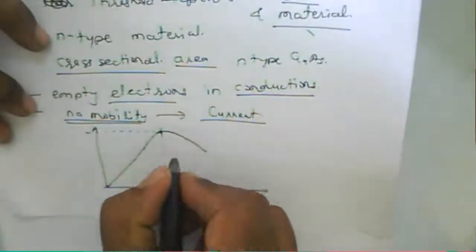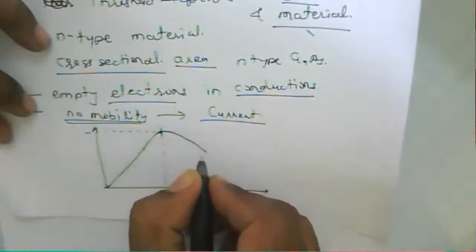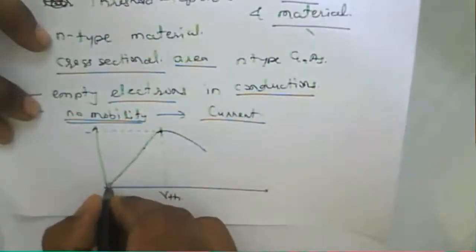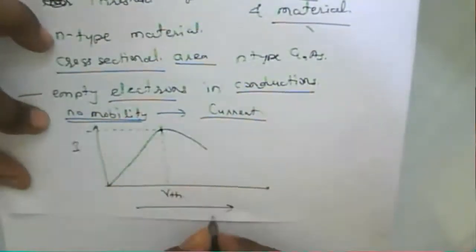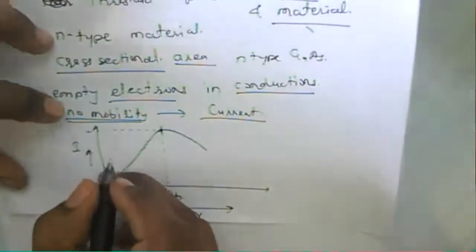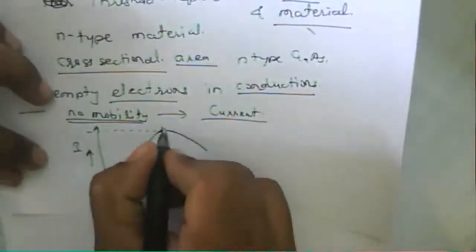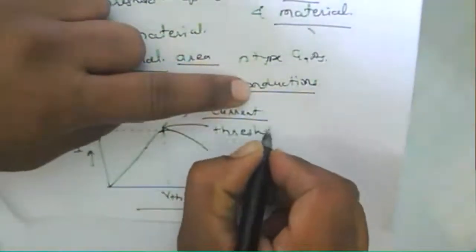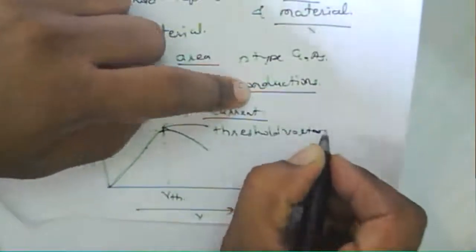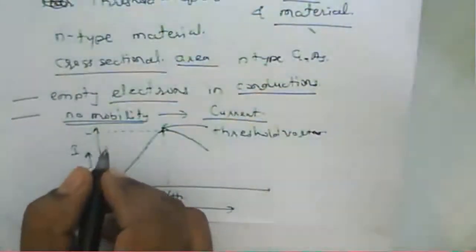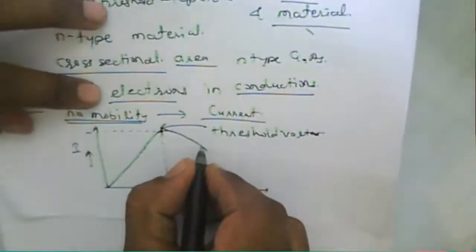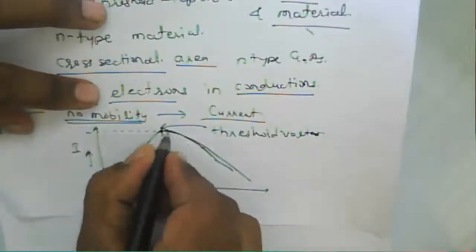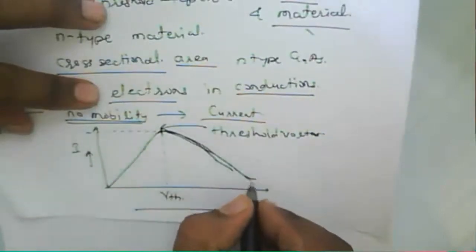Whatever electrons reach the conduction band, they occupy the whole conduction band. The electron will not be moving there. No mobility of electron takes place, which means the current starts decreasing, and that is called the threshold voltage. Here we are saying the peak is about current and this axis is about voltage. So that value is called the threshold voltage.